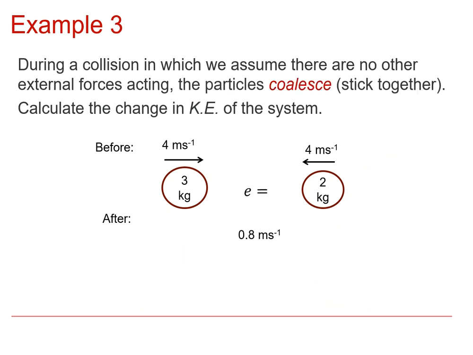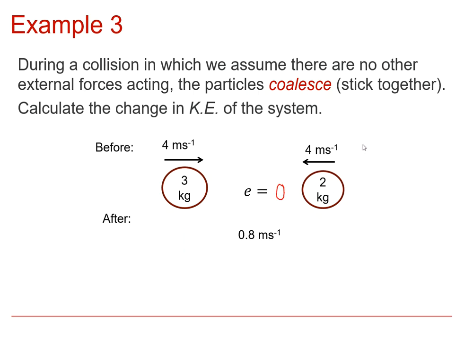Now in this example we are told that the particles coalesce during the collision with a final combined speed of 0.8 meters per second. If they coalesce, that means that their speed of separation is 0, and that means that the coefficient of restitution must be 0.